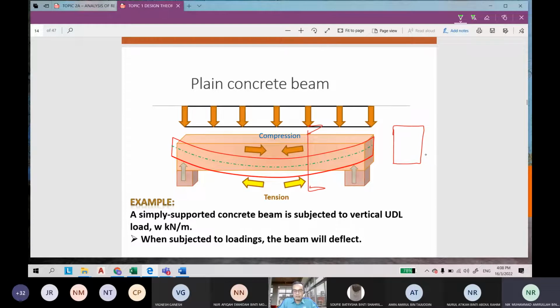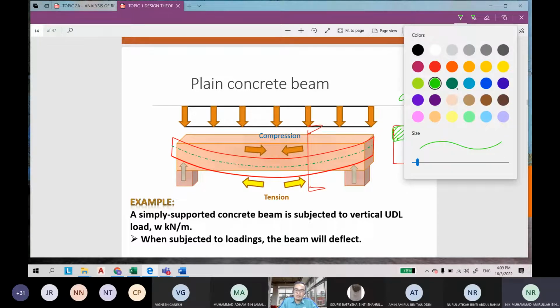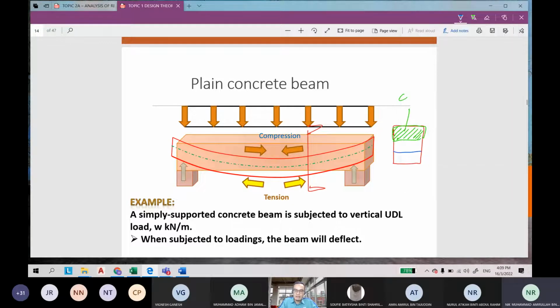Compression or tension? Compression, right? Compression will be experienced by the top region here, and the bottom part will experience the tension.